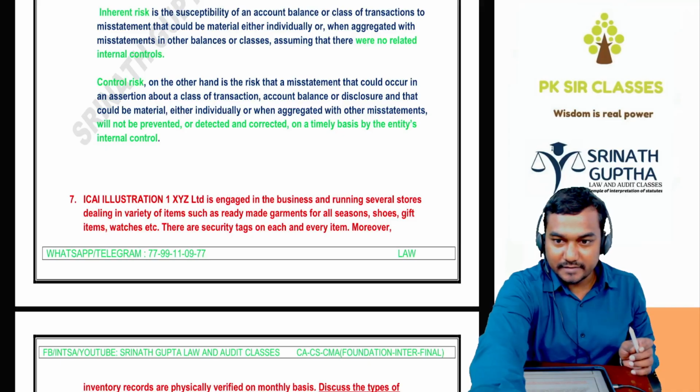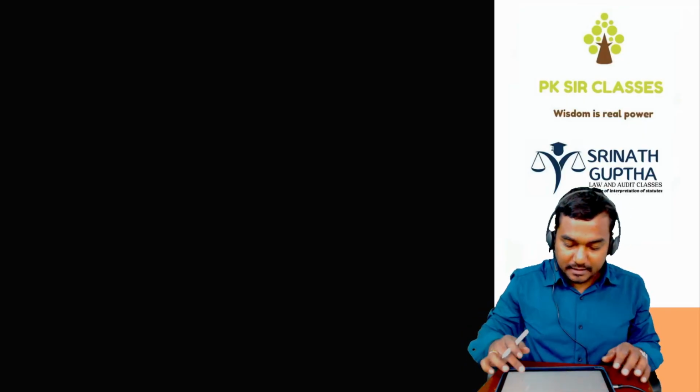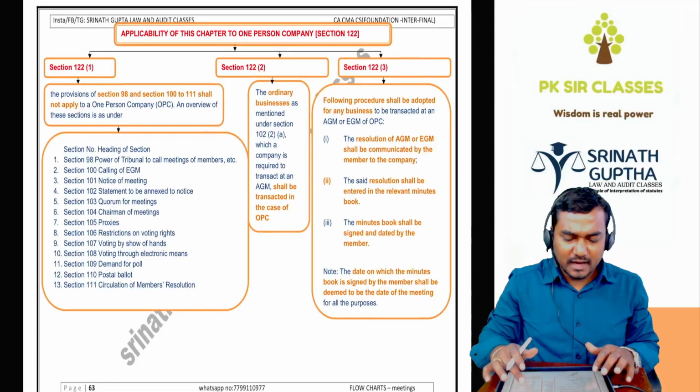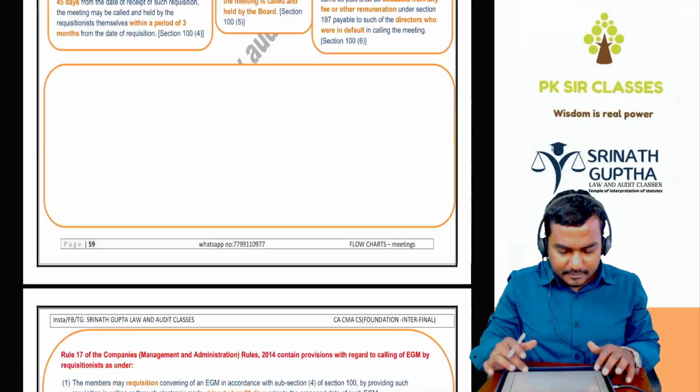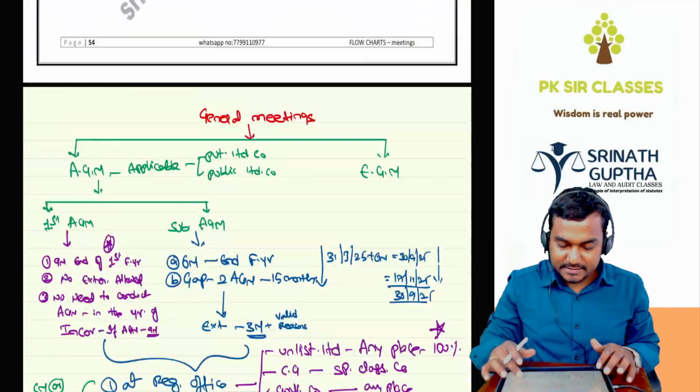So yesterday we have done with the meetings chapter, right? We'll revise once the last topic, the last part of the meetings. We have to revise from meetings, general meetings, right? And we have to do the scanner, right?